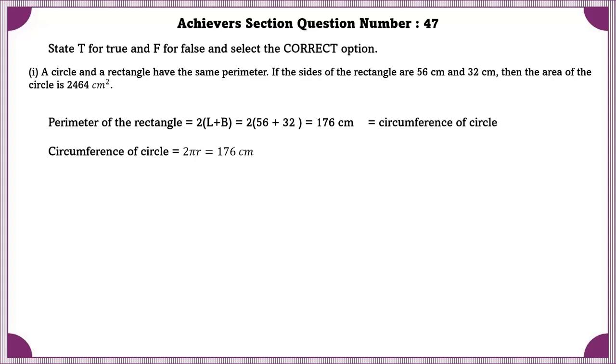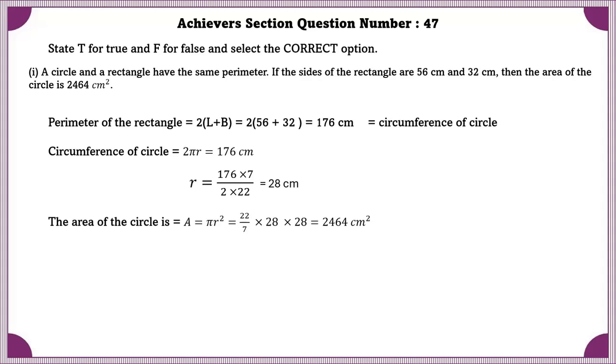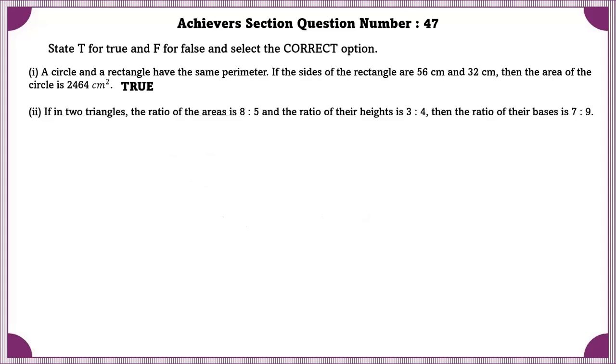Now circumference of the circle is equal to 2 pi r, that is 176 cm. Now solving, we'll get r as 28 cm. Then the area of the circle is A, which is equal to pi r square, that is 2464 cm square. So option 1 is true.